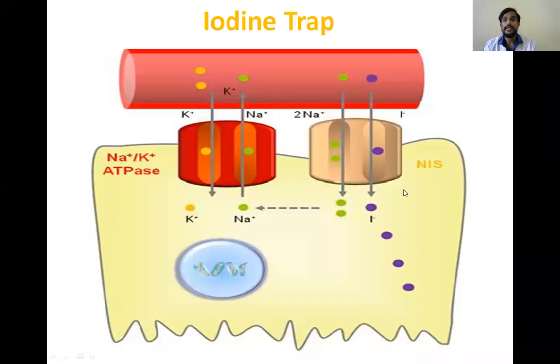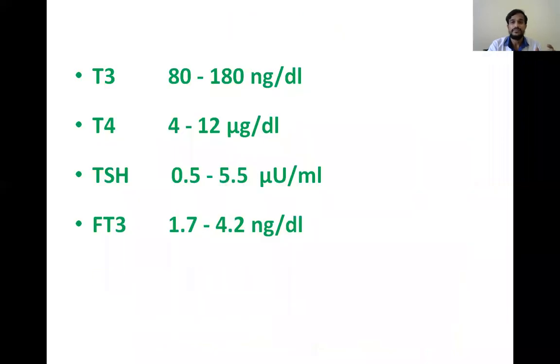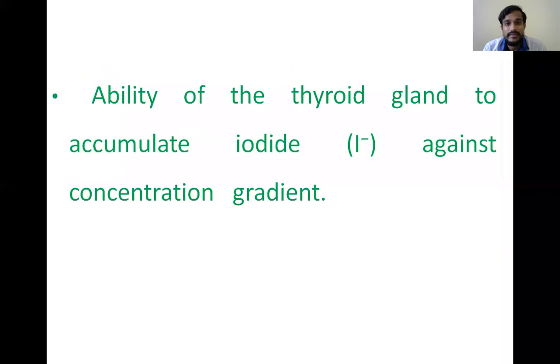So this iodine combines with the tyrosine to form monoiodothyronine and diiodothyronine. This monoiodothyronine and diiodothyronine combines, coupling occurs for the formation of T3 and T4. Okay. So this is the formation you can see here. Different steps in the formation.